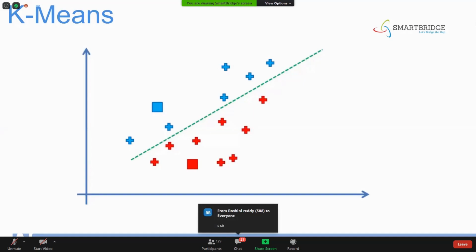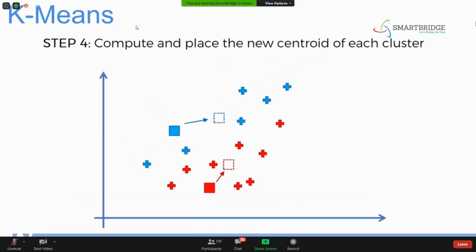Okay, that's cool. So once we found the distances, we have categorized the points. The algorithm is not done till here, guys. Once the distances are computed and the first categorization is done, separating into blue and red categories, the next step is to compute and place the new centroid of each cluster.